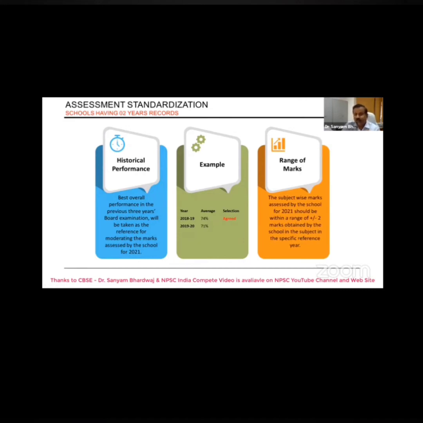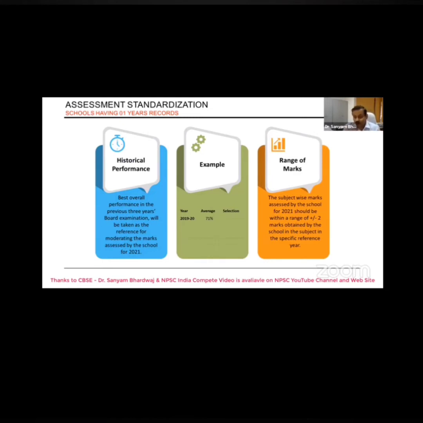Now, where we are having the 2 years school only, data of the school only. So again, we will be providing 74-71, and the same system is to be followed. Out of the 2 results, they have to go for the best one or the remaining one, the second one, which is available with this data. Then the third kind of school is the school where we are having the data of only 1 year, say 19-20 data is available and 71%. So they have to go for that. This will be the reference year or the historic performance. They can't do anything else.